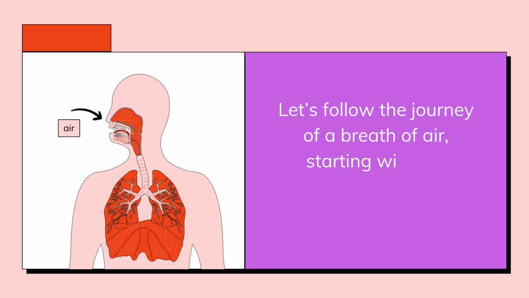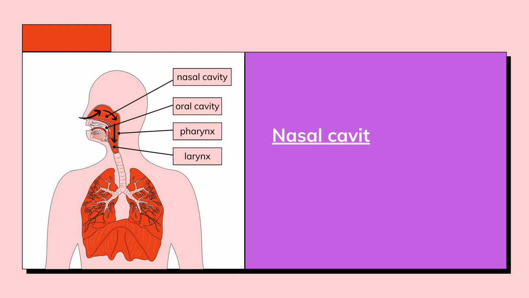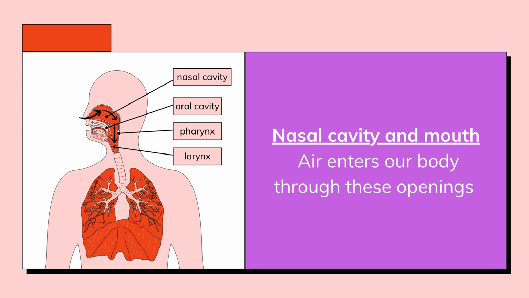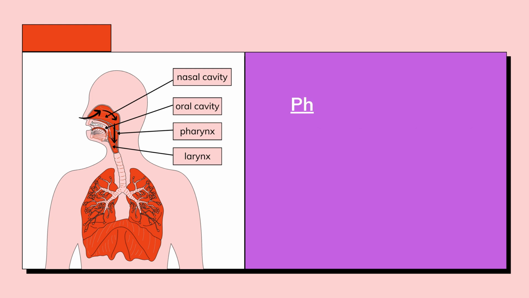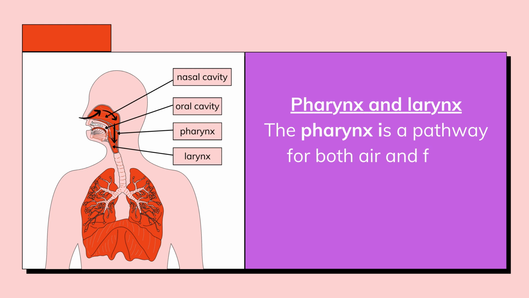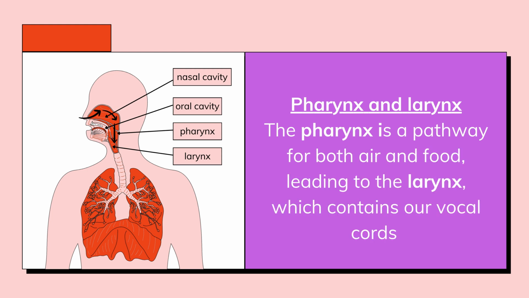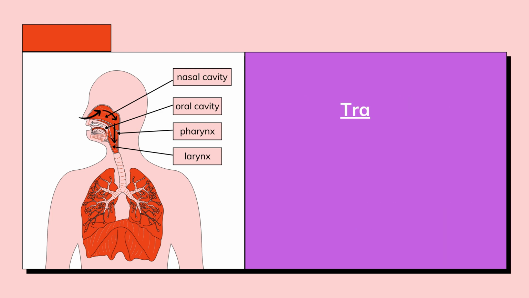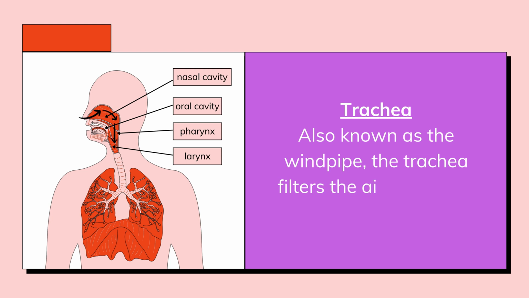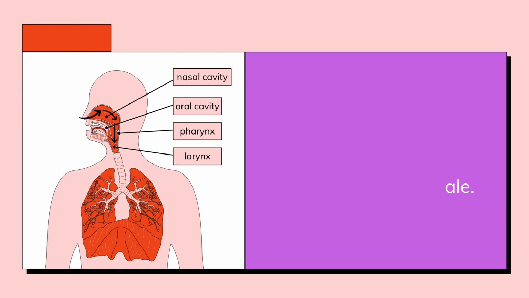Let's follow the journey of a breath of air, starting with the moment you inhale. Nasal cavity and mouth. Air enters our body through these openings. Pharynx and larynx. The pharynx is a pathway for both air and food, leading to the larynx, which contains our vocal cords. Trachea. Also known as the windpipe, the trachea filters the air we inhale.